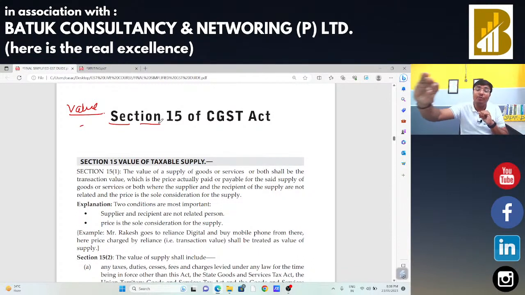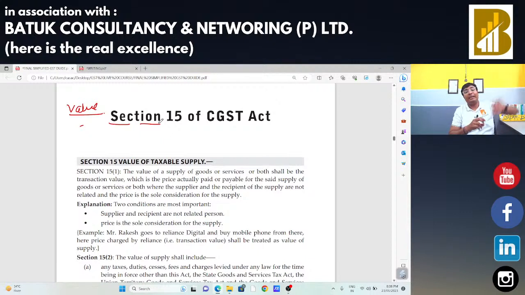In case of vouchers, the same provision will be applicable; in case of addition, the same provision will be applicable. After that, if there is any change of rate of tax, in that case there were a total of six situations, and we had already discussed that. After that, we had started our discussion on section 15, that is value of supply.